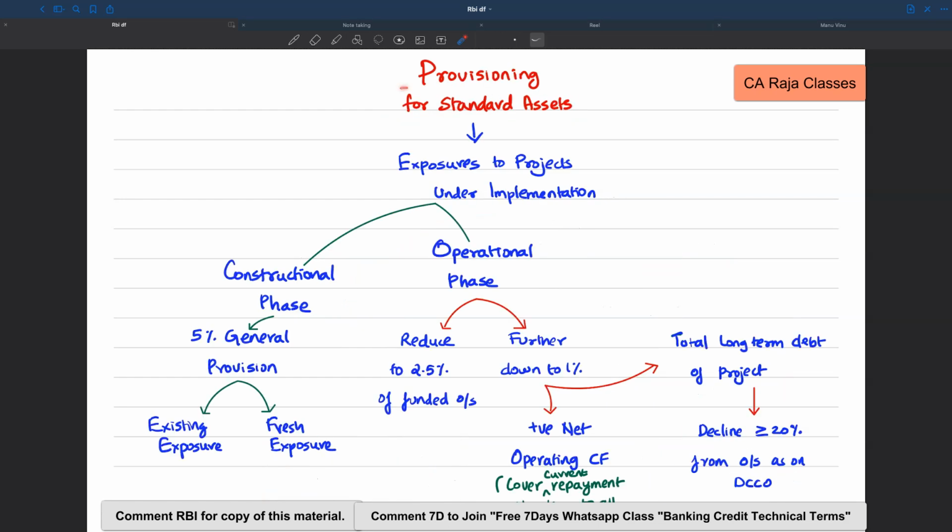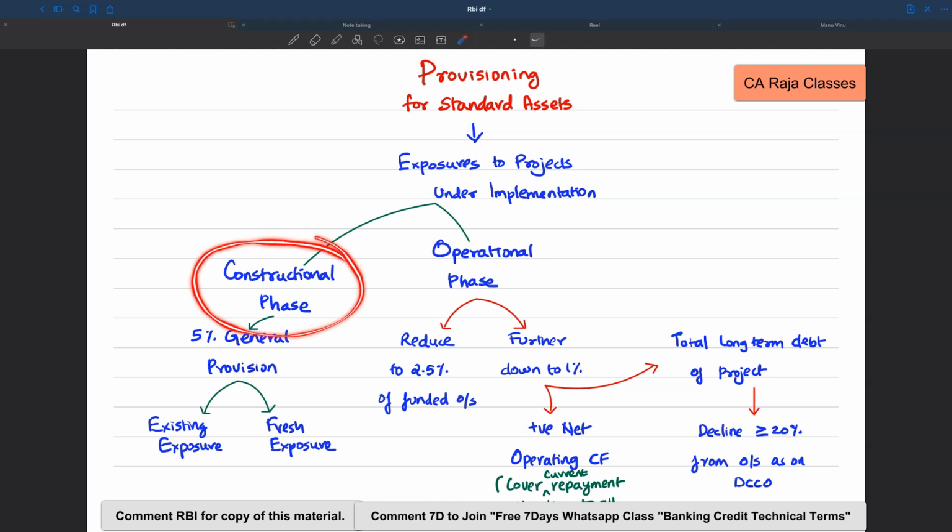Okay, now comes the other critical part which I had made so much noise about in the market, that is provisioning for the standard assets. See, when the bank is giving loan for the projects and when the project is under implementation, as initially discussed, the project can be in two phases.